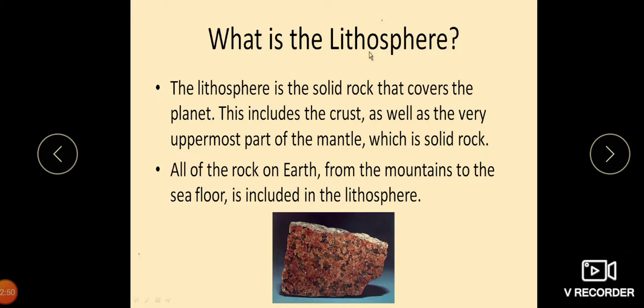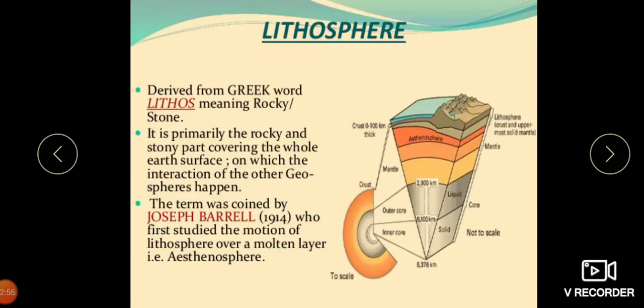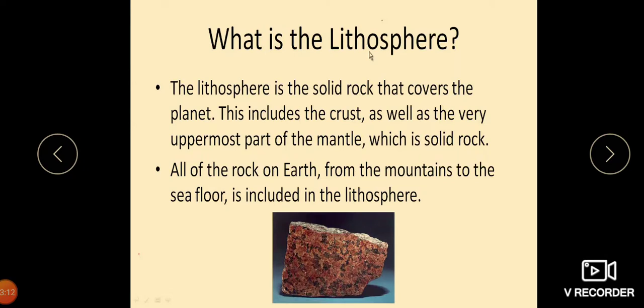It is bounded by the atmosphere above and the asthenosphere below, which is another part of the upper mantle. You can see it, this is the mantle, and this is the lithosphere. The rocks of the lithosphere are still considered elastic.